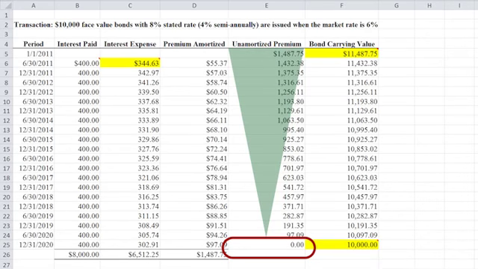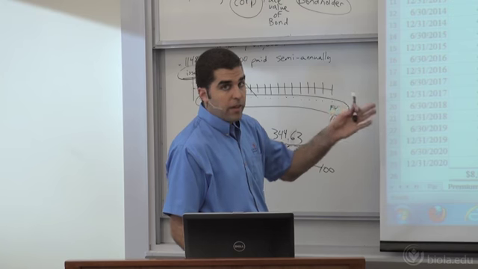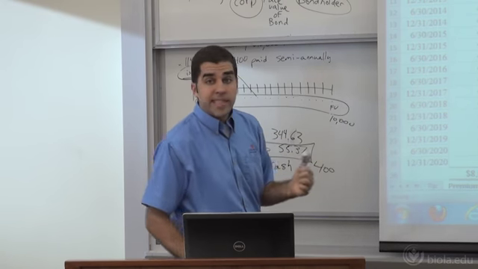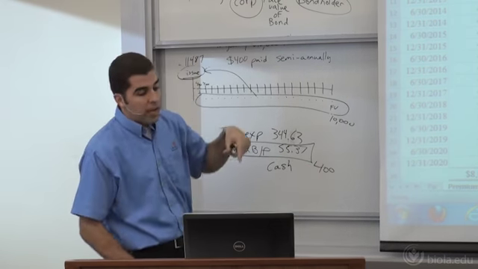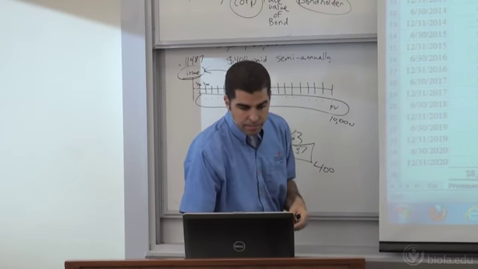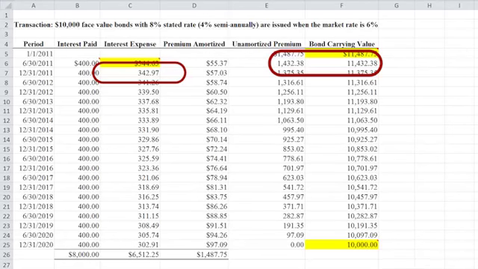So if we go to the second period here and we look at 12/31/2011, still going to pay my 400. That doesn't change time after time after time. My interest expense does change. Why does that number change? Well, I'm using the same formula there, but I'm taking my new bond carrying value.